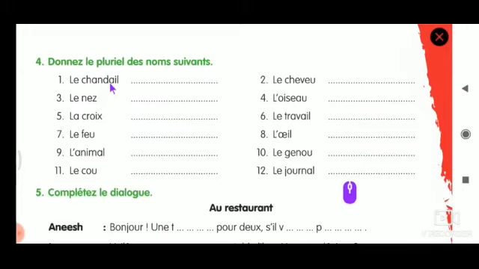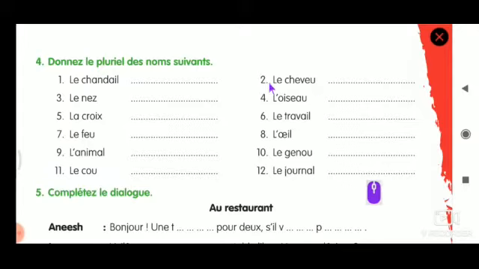So what you will do as per the rule, what you have to do to make it plural, just add an S. Le will become les, chandail will become chandails with S. Le cheveu, that's the second one. So les cheveux with an X. Why? Because of rule number 3, EU, what you have to add?